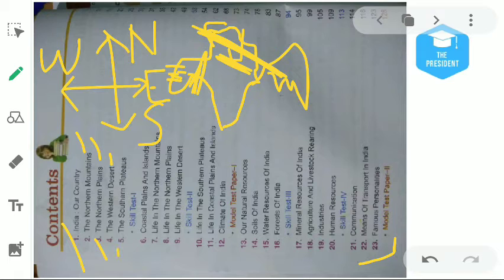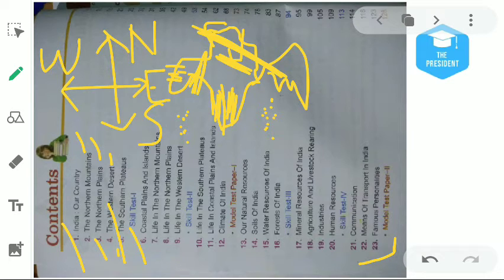Then the southern plateau, in the southern part of India. This part is a plateau formed by the volcanic process, known as the Deccan Plateau. The 6th chapter is about the coastal plains and the islands. As you know, our 2 union territories are found inside the ocean. Here is an ocean. Here is an island known as the Andaman and Nicobar in the Bay of Bengal, and another island found here is known as Lakshadweep in the Arabian Sea.